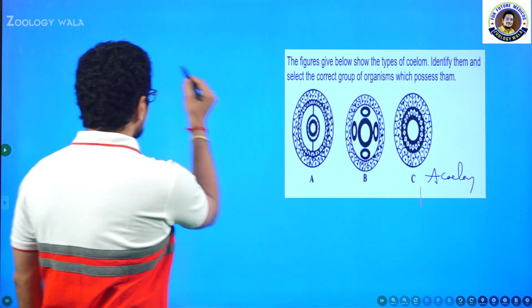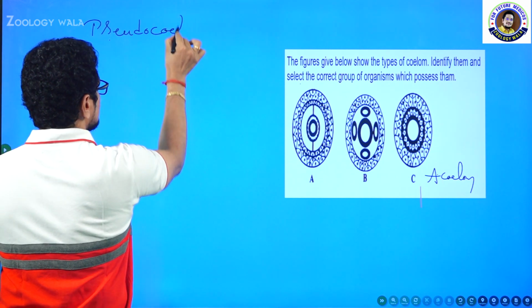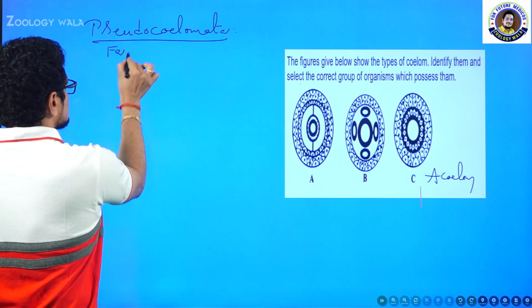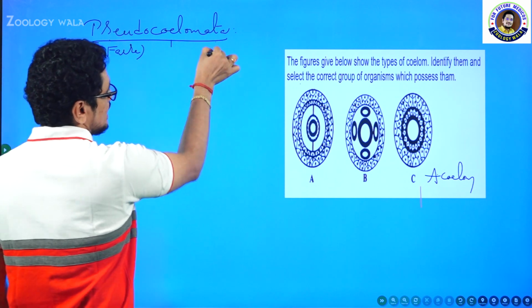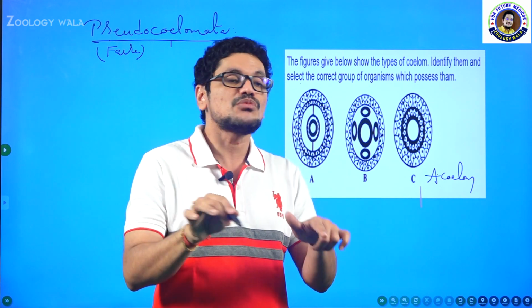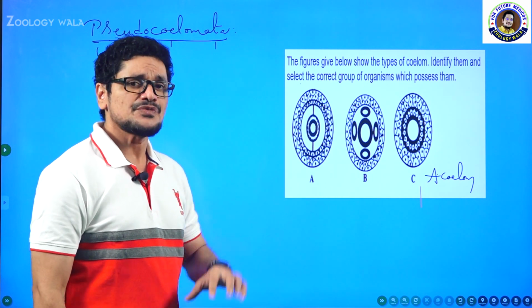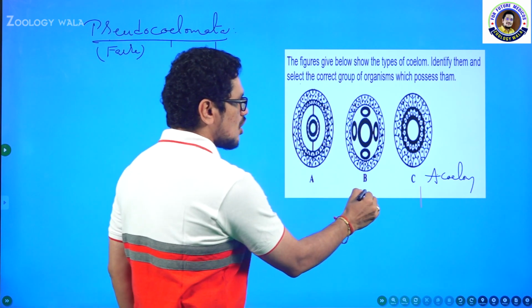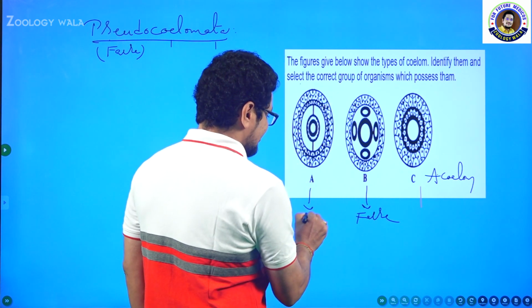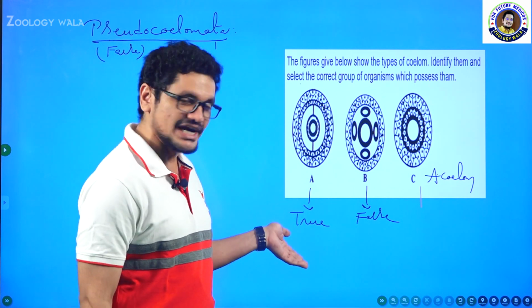Second one, this is pseudocoelom. The second type of coelom is pseudocoelomata. Pseudo means false, coelom means body cavity, eta means having. So there is no empty space inside the body in the case of acoelomates, and there is no true empty space in the case of pseudocoelomates. What do you mean by this true? If I am calling this the false coelom, definitely the other one will become true, isn't it? Yes, definitely this is true and this is false.